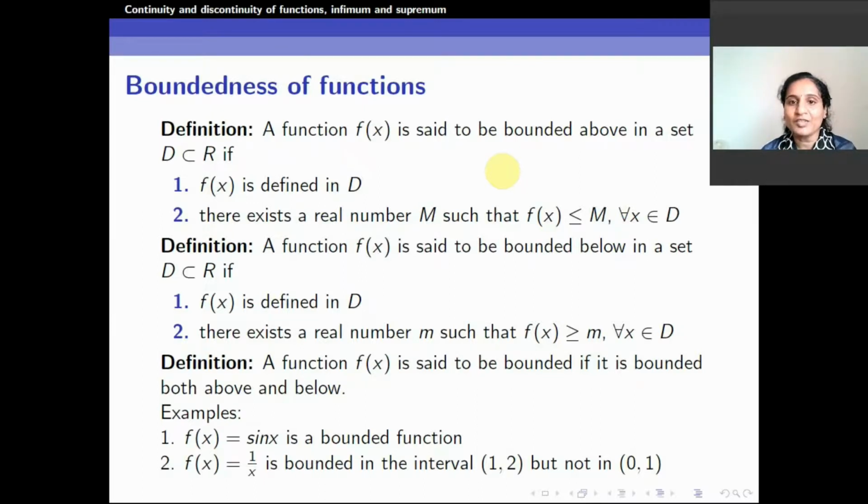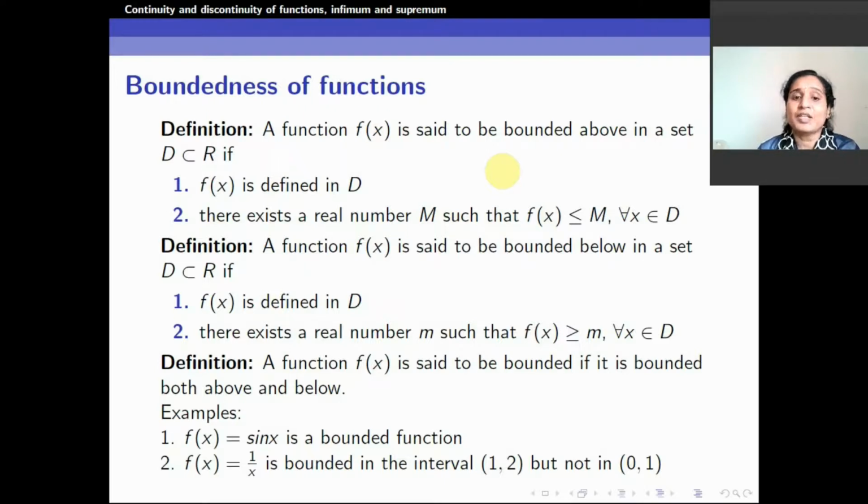When we were talking about continuity, we said we are talking about a point. Boundedness is in a particular set, in this interval, in this particular region. Therefore, we say that it is bounded above if in that whole region where I talk about boundedness, it should be defined. Further, there exists a real number capital M, because it is bounded above, the bigger one, such that the value of the function f of x is always less than or equal to M for all x in that particular domain.